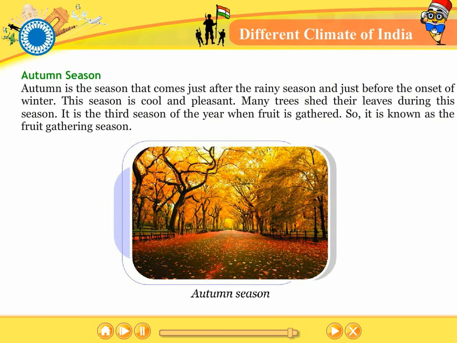Autumn season. Autumn is the season that comes just after the rainy season, just before the onset of winter. This season is cool and pleasant. Many trees shed their leaves during this season. It is the third season of the year when fruit is gathered, so it is known as the fruit gathering season.